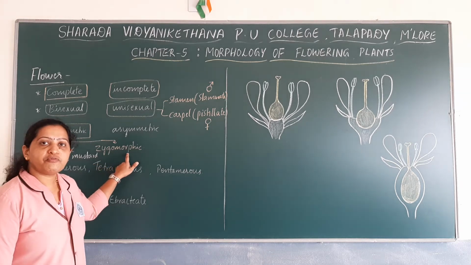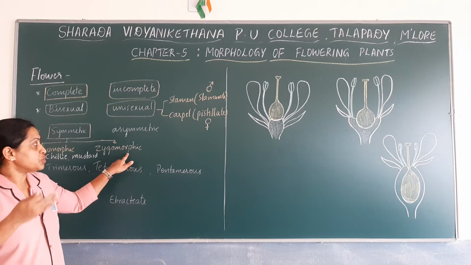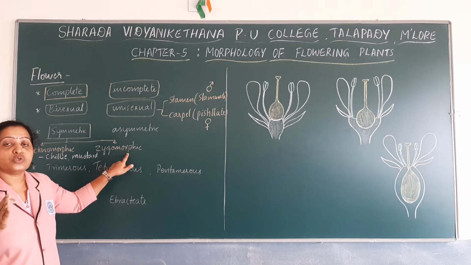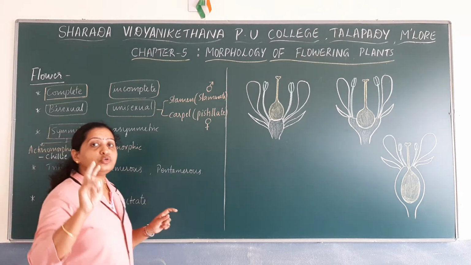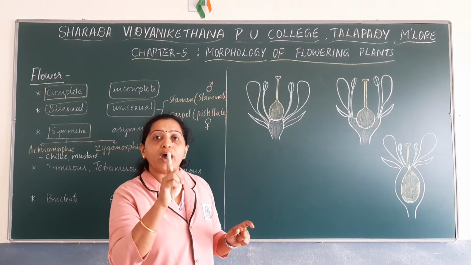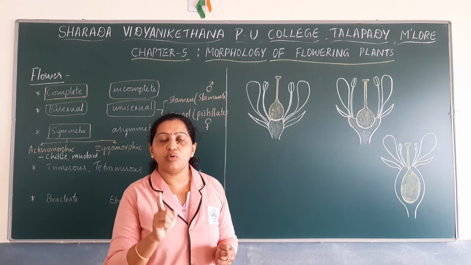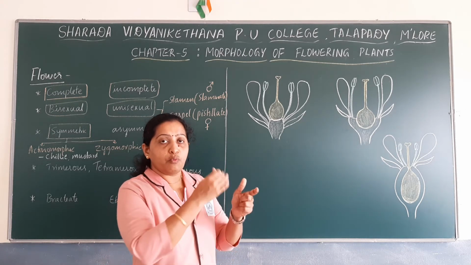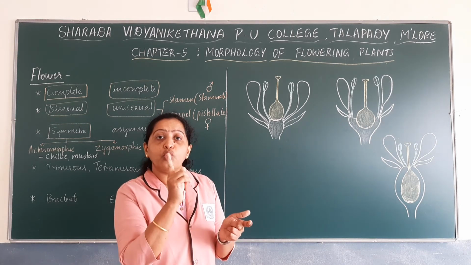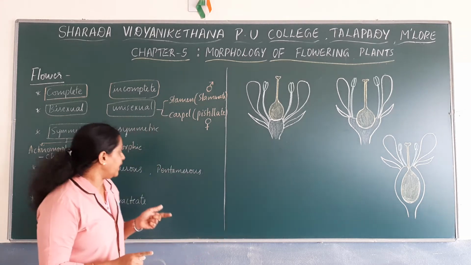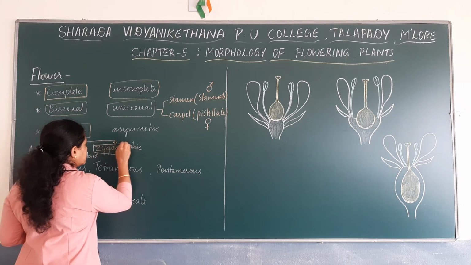Then zygomorphic flowers are similar to the bilateral symmetry of animals. So zygomorphic flowers are those flowers which divide into two equal halves only in one vertical plane, not in all vertical planes.